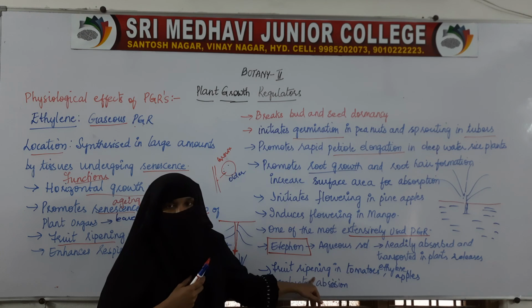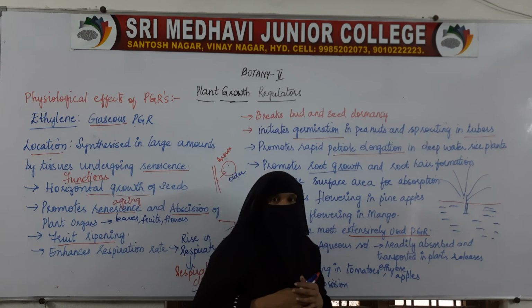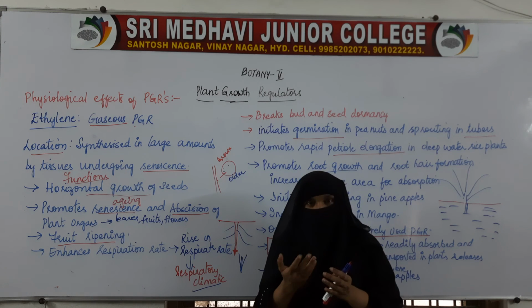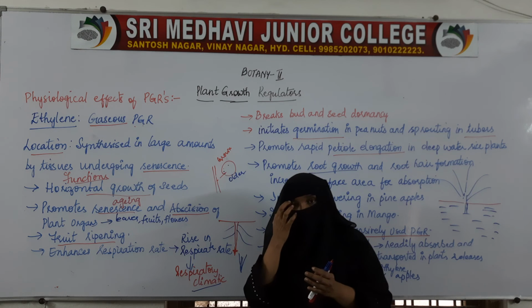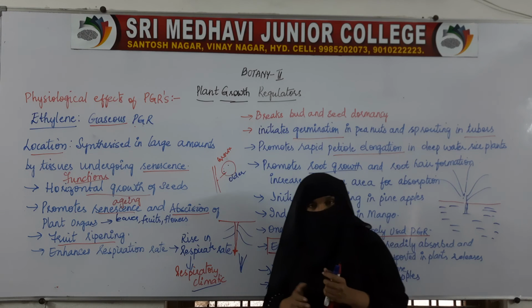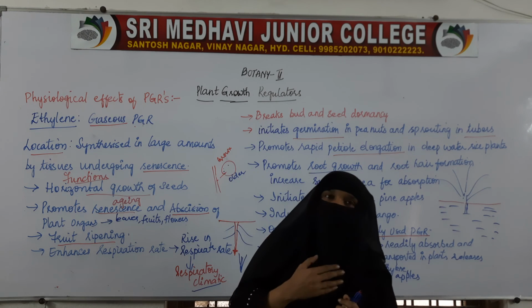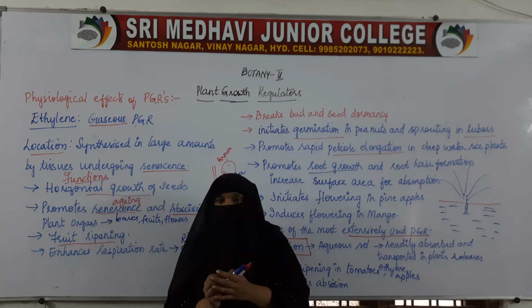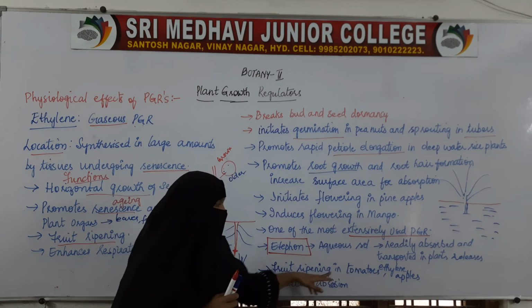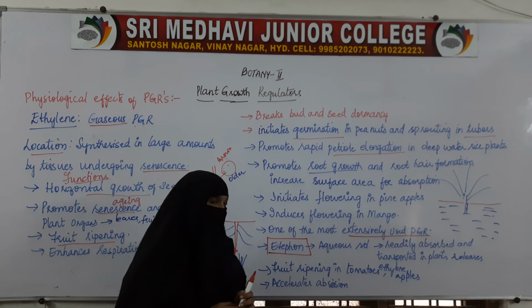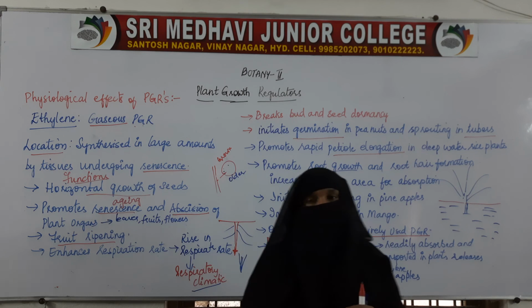Ethylene helps in fruit ripening of tomatoes from green to red. Chili, when it is unripe, is green, and when it ripens, it changes to red. Apples, when raw, will be green in color before ripening. When unripe it is green, and when ripened it will change to red. That ripening of fruits like tomatoes and apples is all because of the ethylene, and it also helps in abscission.